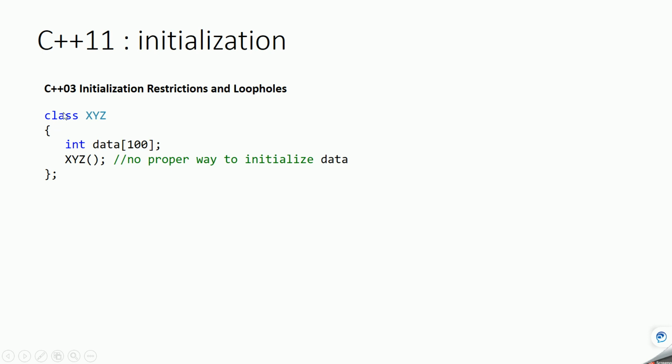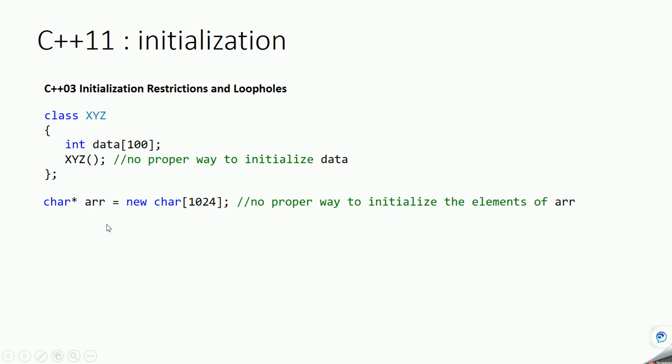Here XYZ is a class and it has a member called data, which is an array. In C++03 we don't have a proper way to initialize this array. Similarly, if you have an array that is declared dynamically, in this case also we don't have a proper way to initialize it. And what do I mean by proper way? We'll see it later.